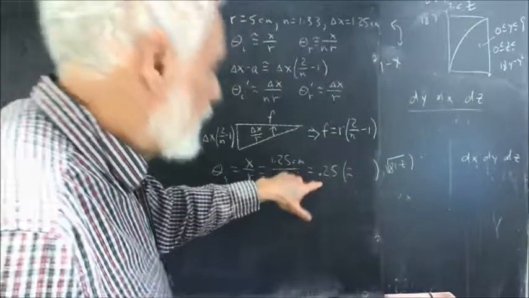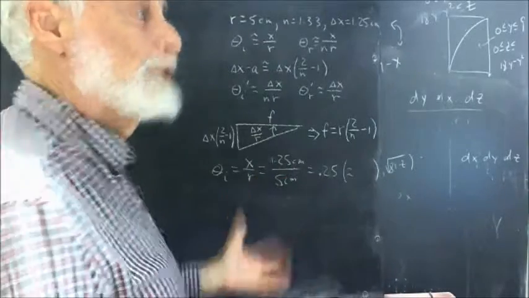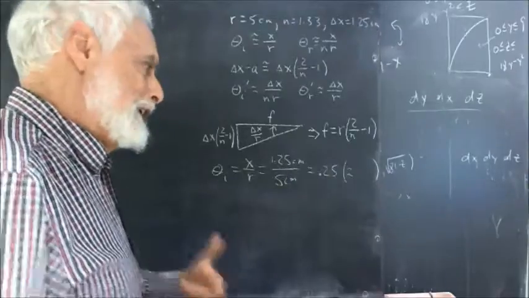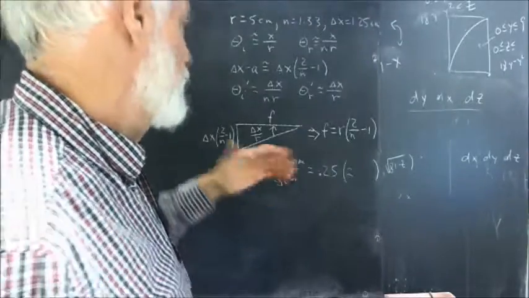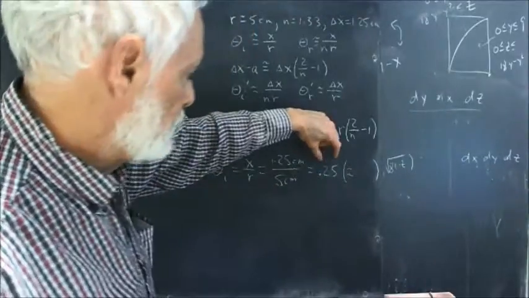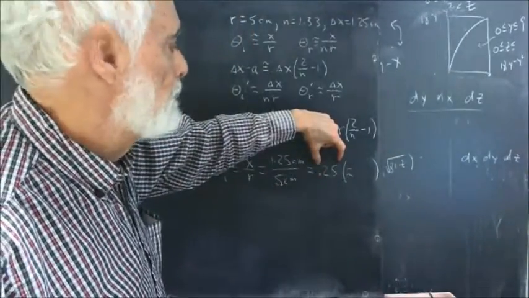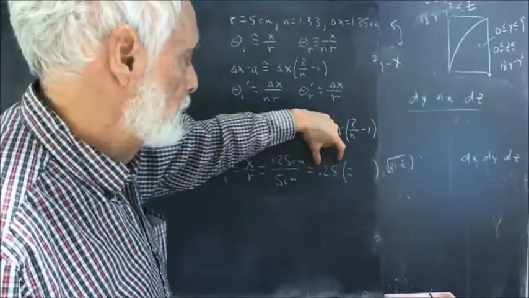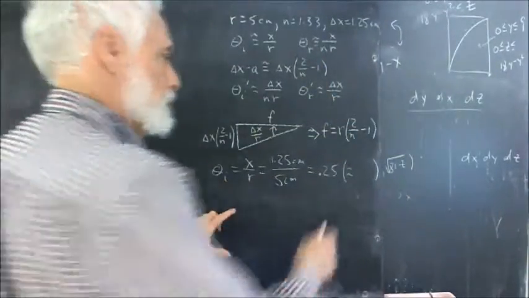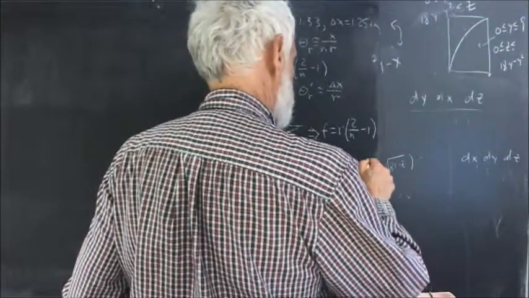0.25 radians is about 0.25 of 60 degrees. That would be 1/4 of 60 degrees, and somehow I was getting 24. I think I was dividing 60 into 25 or something like that. I did something really stupid, but 1/4 of 60 degrees would be about 15 degrees. Of course, a radian's somewhat less than 60 degrees, so we're going to reduce that to 14 degrees.